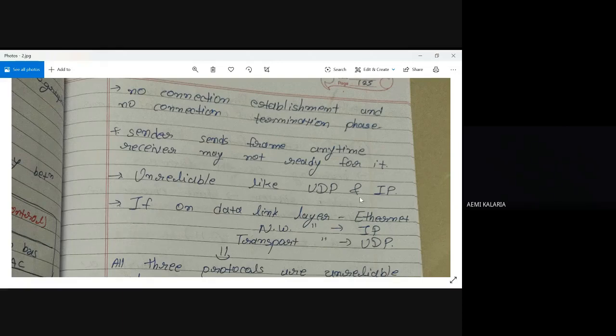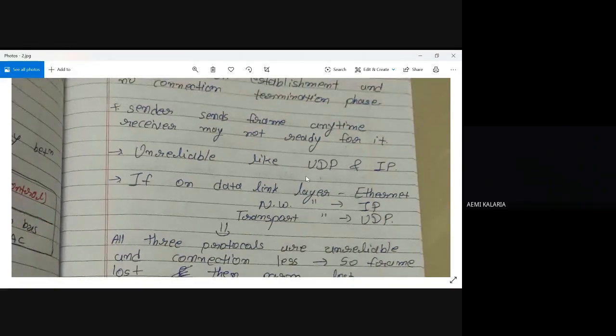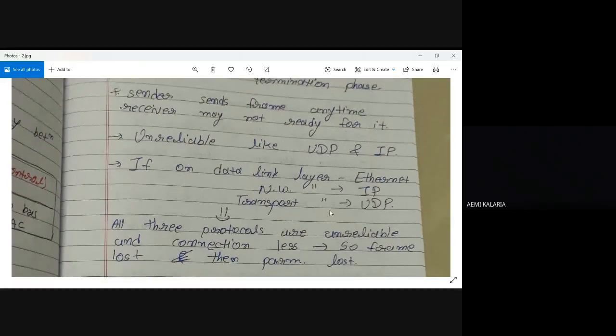Now, first I want to discuss why we are saying that it is unreliable. Let's say on the above layer, the transport layer, we are using UDP. On the network layer we are using IP, and on the data link layer we are using Ethernet. Then all three protocols are connectionless.